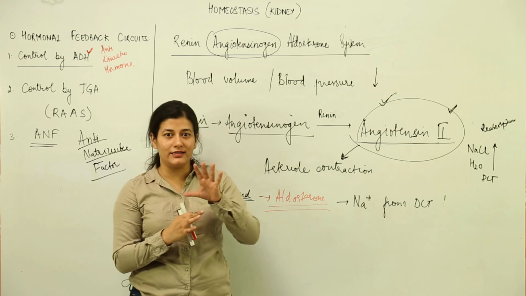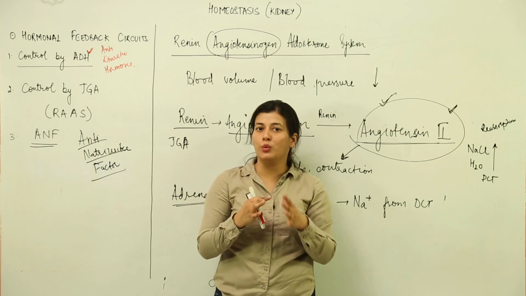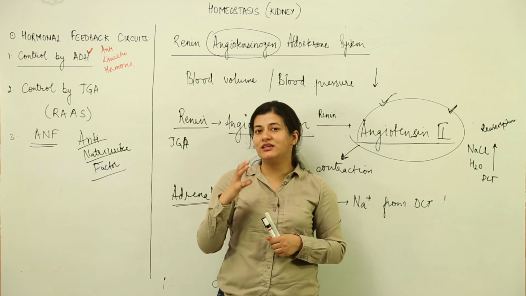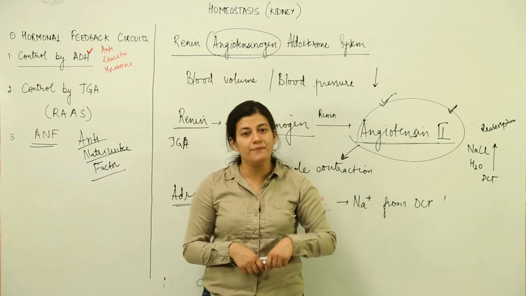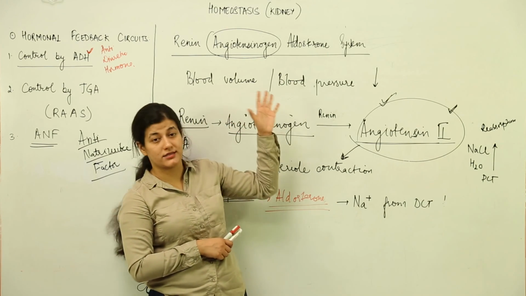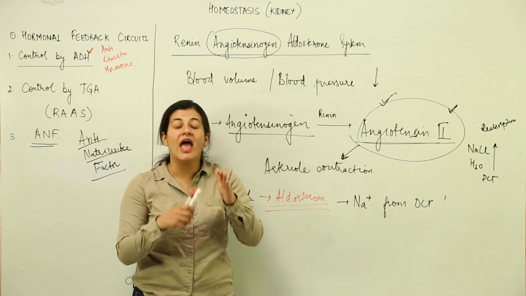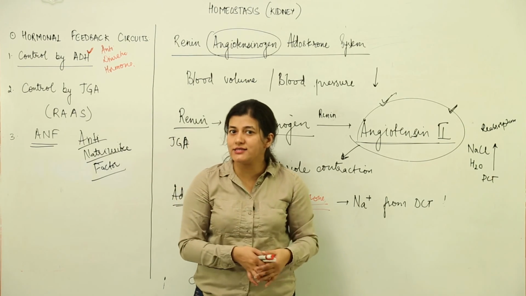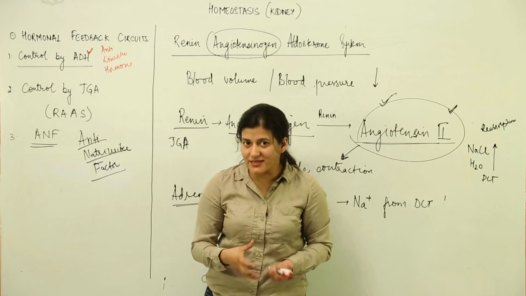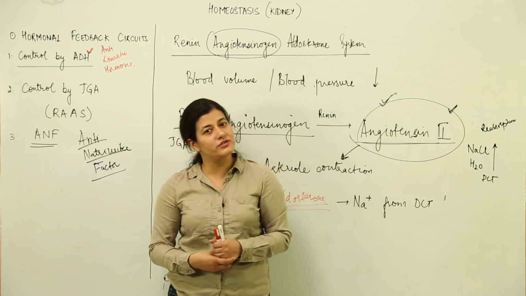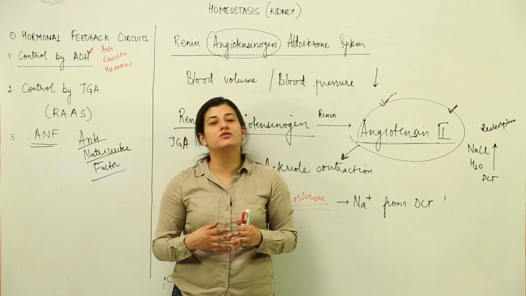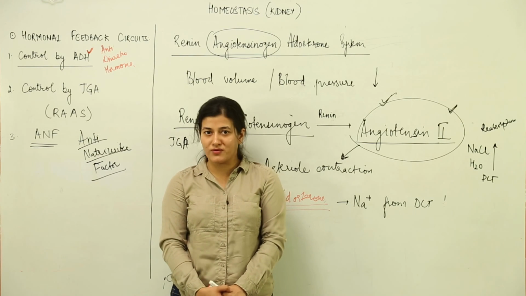So we see that there are three feedback mechanisms which are working hand in hand, so that the regulatory mechanism of kidney, that is homeostasis performed by kidney for maintaining the blood volumes and blood pressures, and apart from that, electrolyte balances inside the blood, is maintained. So this is all about homeostasis by kidney and the various hormonal circuits which are involved in homeostasis by kidney.